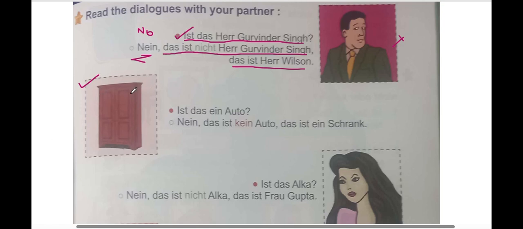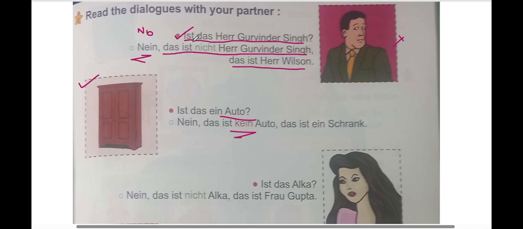Next, take a look at this picture. Is this an Auto? Auto is car. Do you see a car over here? No, you see a cupboard. A cupboard is called Schrank, right? So you'll say nein, das ist kein Auto. Das ist ein Schrank. One thing that we learned in the previous chapter, we did a whole exercise on it, with kein und keine. What did they mean? They simply meant not, right?